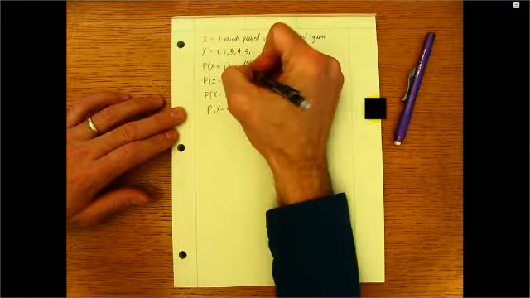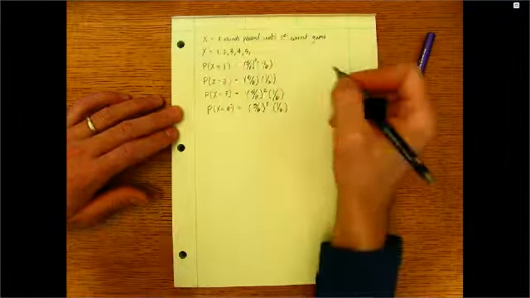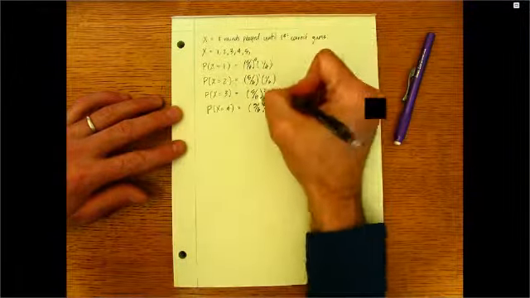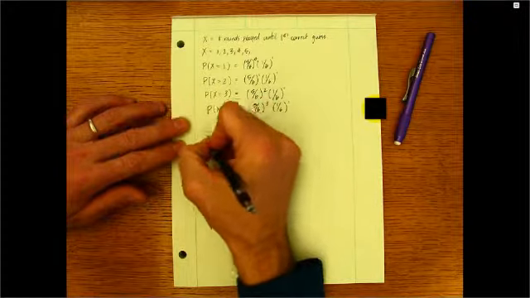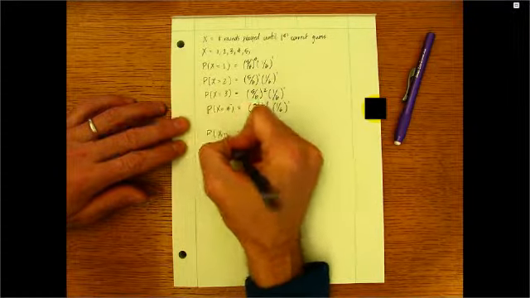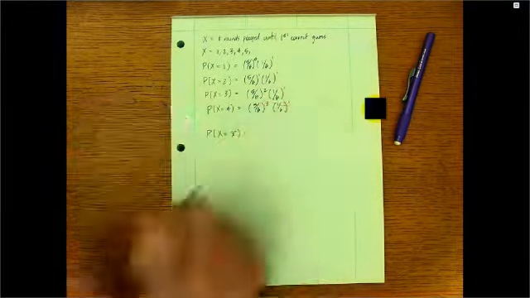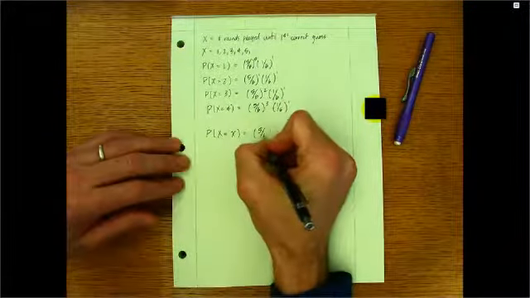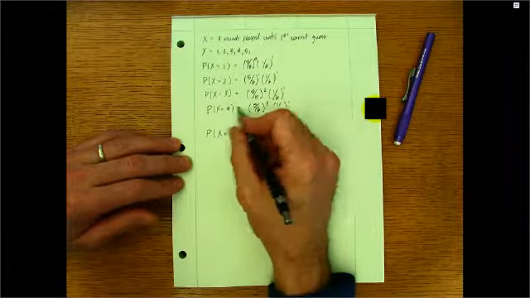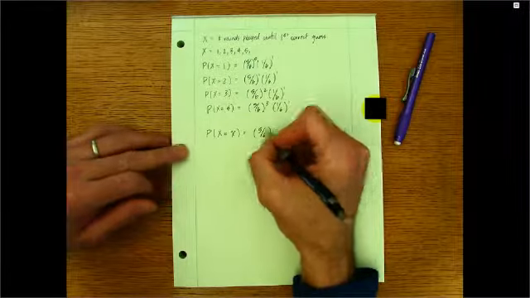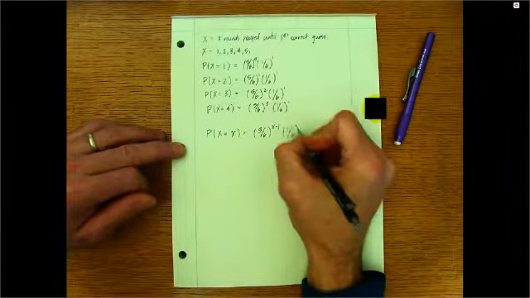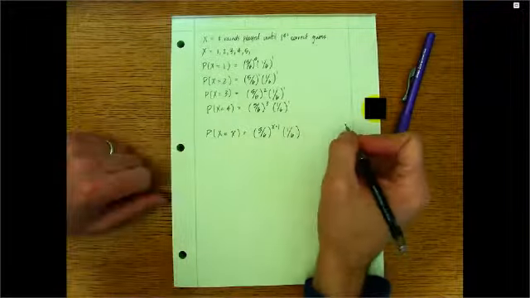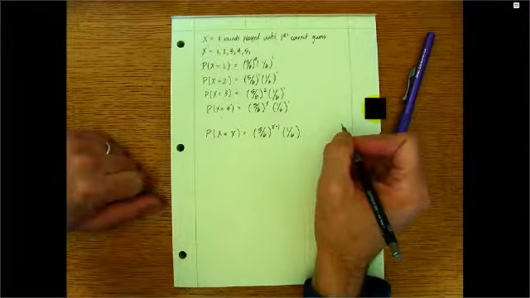And now I can kind of see what's going on here. In general, we have 5/6 raised to a power times 1/6 always raised to the first power. So generalizing this, we can see from our examples above that the probability that X is equal to x is always going to be 5/6 raised to 1 less than the x value, so x minus 1, all times 1/6, which is the correct guess on the final round of play.